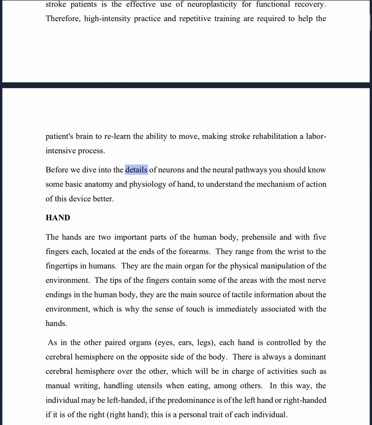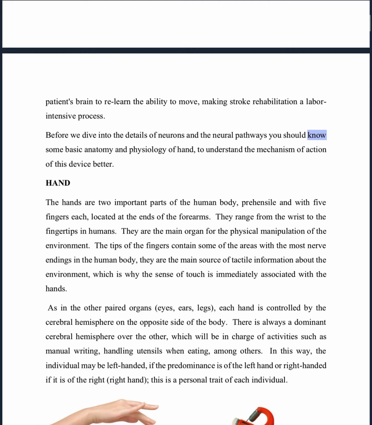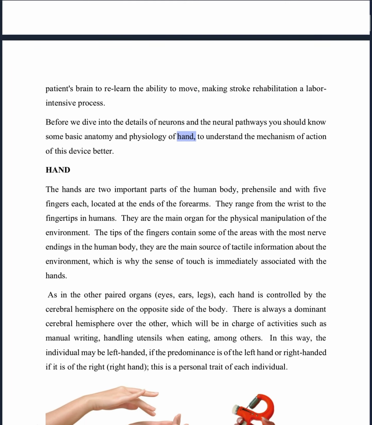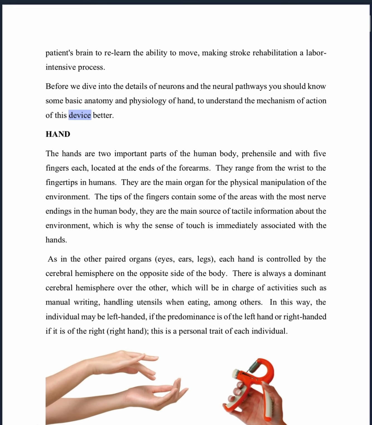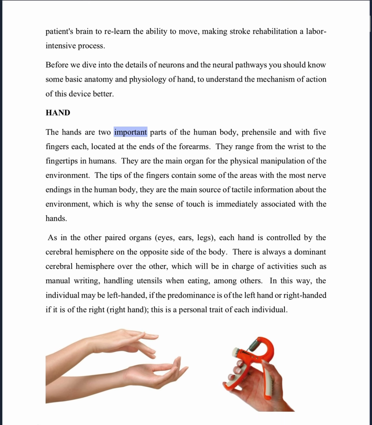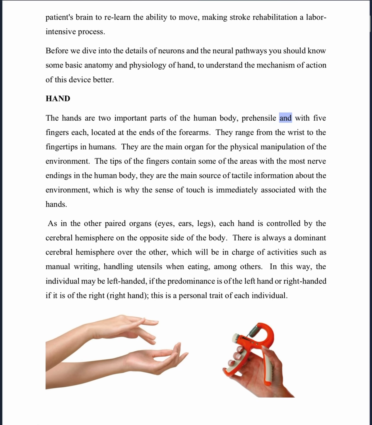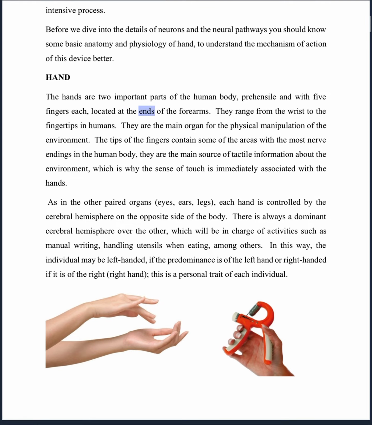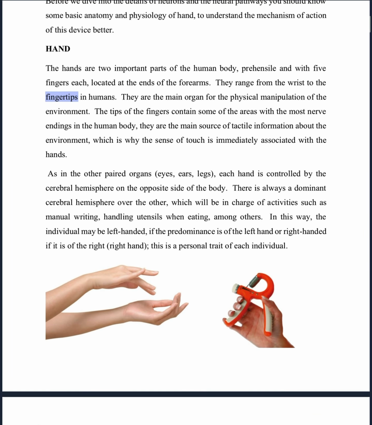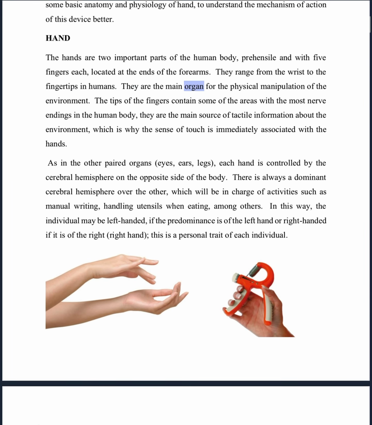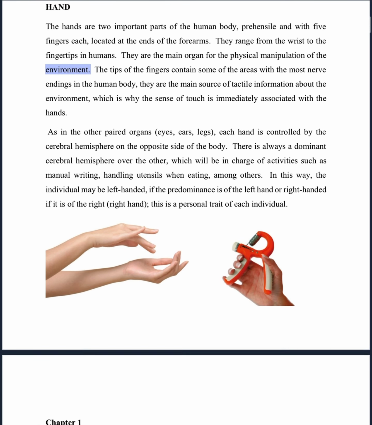Before we dive into the details of neurons and the neural pathways, you should know some basic anatomy and physiology of hand, to understand the mechanism of action of this device better. Hand. The hands are two important parts of the human body, prehensile and with 5 fingers each, located at the ends of the forearms. They range from the wrist to the fingertips in humans. They are the main organ for the physical manipulation of the environment.